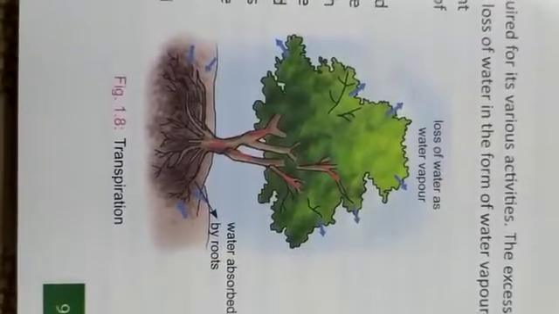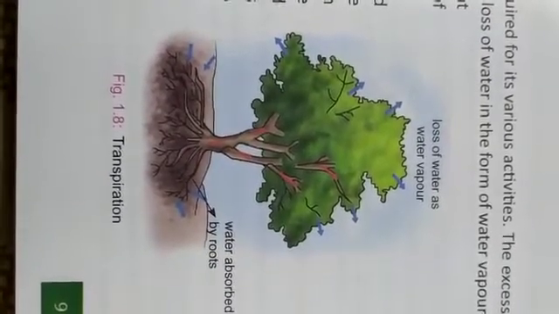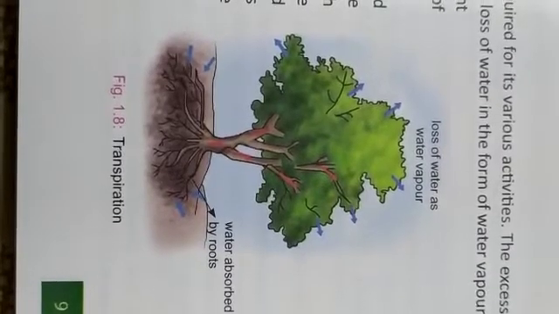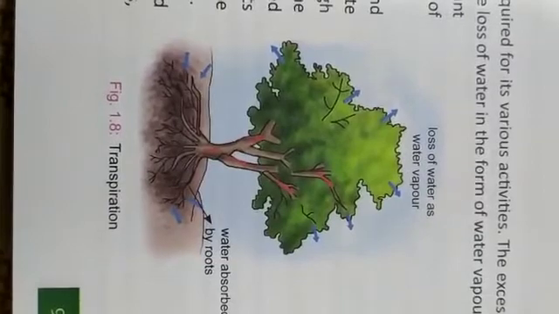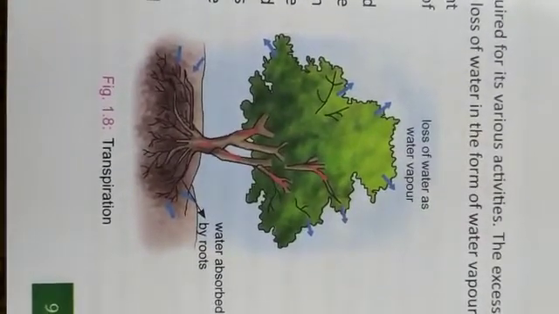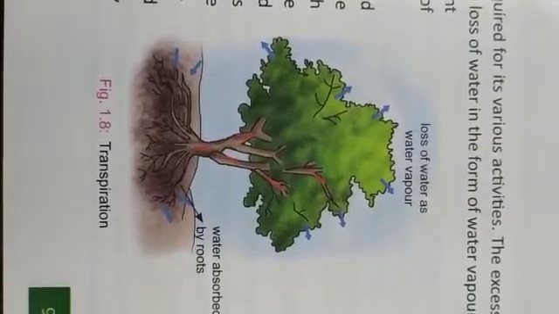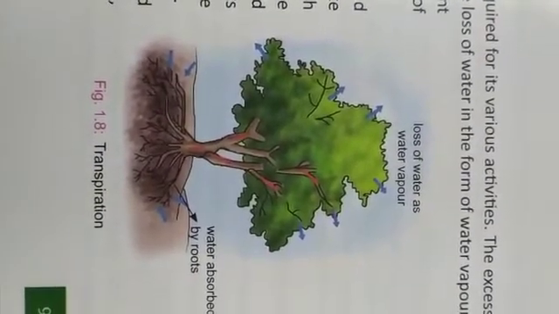It always takes place against the force of gravity. When the water is lost through the leaf, a suction force is created which pulls up water from the xylem of the roots to the stem and then to the leaves. This is called transpiration pull.